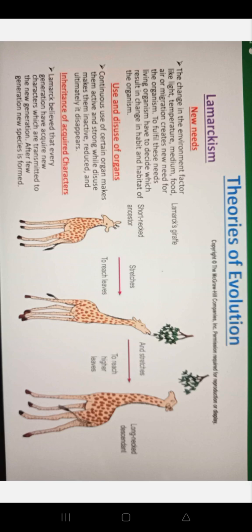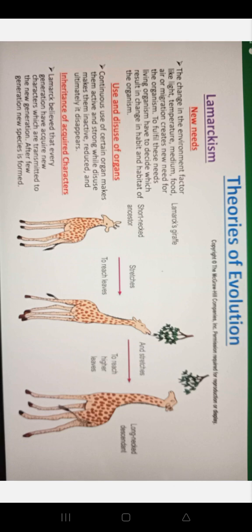Theories of evolution: Lamarckism. New needs: a change in environmental factors like light, temperature, medium, food, air, or migration creates new needs for the organism. To fulfill these needs, living organisms have to change, which results in a change in habit and habitat of the organism. Use and disuse of organs: continuous use of certain organs makes them active and strong, while disuse makes them inactive, reduced, and ultimately it disappears. Inheritance of acquired characters: Lamarck believed that every generation acquires new characteristics which are transmitted to the new generation.